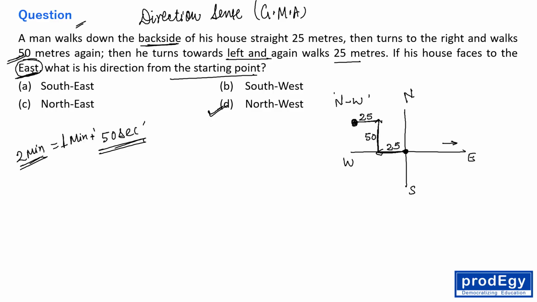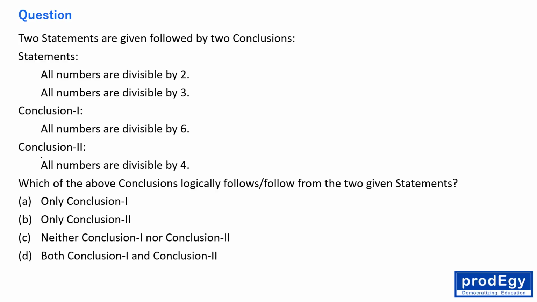Okay, now let's move to another one. Two statements are given followed by two conclusions. See everybody, this question comes in the category of data sufficiency, DS, right? The question says all numbers are divisible by 2, all numbers are divisible by 3. Conclusion number 1, all numbers are divisible by 6. Conclusion number 2, all numbers are divisible by 4.